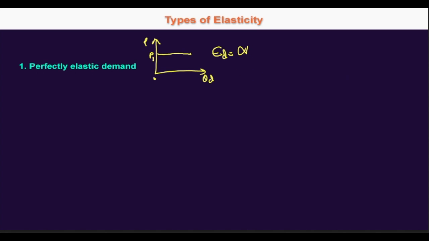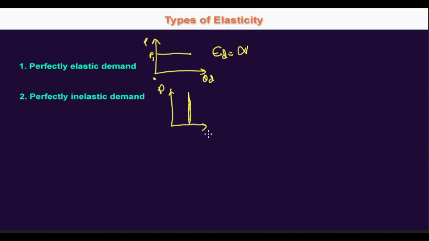The second category would be perfectly inelastic demand. It would be the other extreme, when the quantity demanded of a good does not change at all, whatever the change in price. So it is not responsive at all. For example, if you draw the demand curve for this one, it would be parallel to the y-axis.